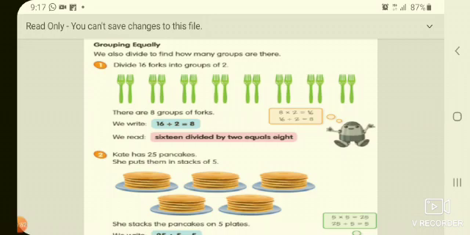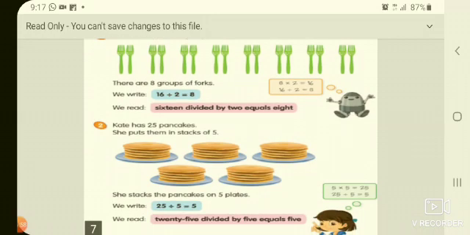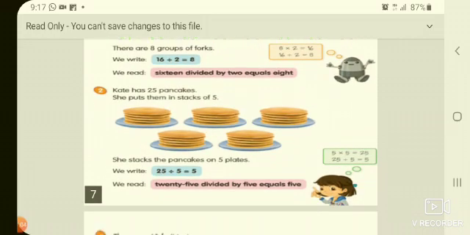When we are grouping, how many groups are here? Count 1, 2, 3, 4, 5, 6, 7, 8. Total 8 groups are there. So how can we read? 16 divided by 2 is equal to 8.